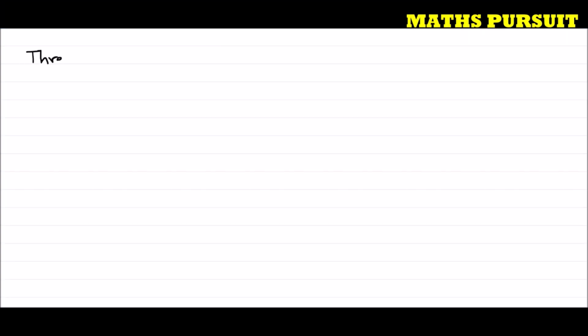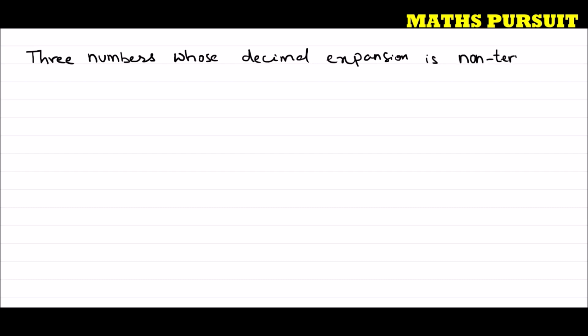The question is asking us to write three numbers whose decimal expansion is non-terminating and non-recurring.